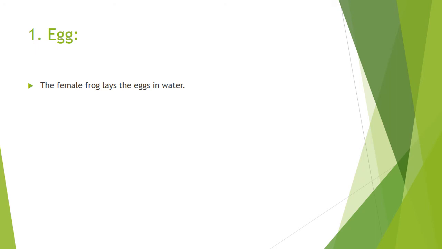Now the first stage is the egg. What happens in the first stage? The female frog lays the eggs in water. The second stage is the tadpole. The eggs hatch into tadpoles. अब eggs से क्या निकलते हैं? Tadpoles.